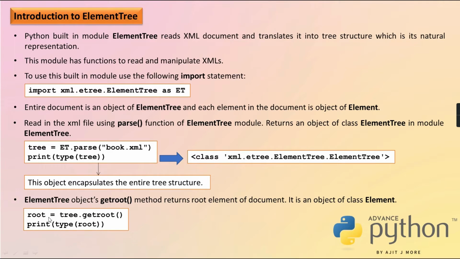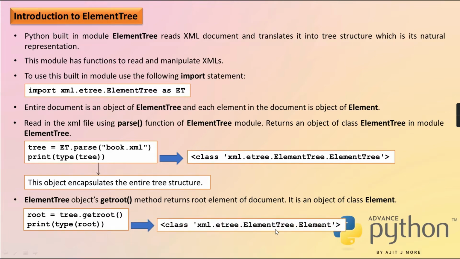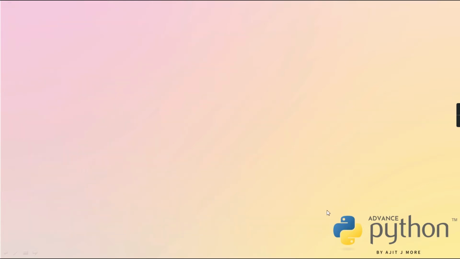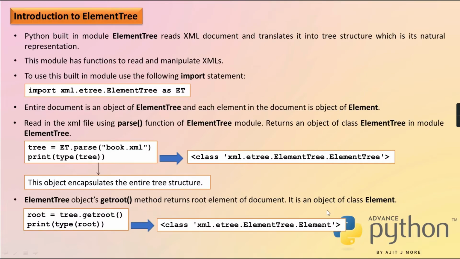So till here I hope you got it. So root = tree.getroot() and then print the type of root. This will be an object of class Element, and the Element class is in the module ElementTree. Remember, this is the module. That is, this is a .py file, and in that .py file there is a class ElementTree and there is a class Element. Okay, so till here I hope it is clear to you guys.